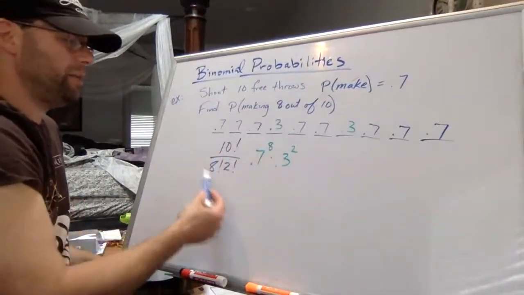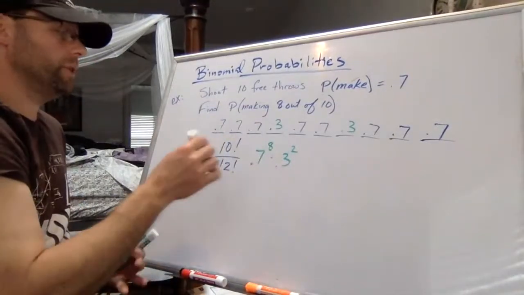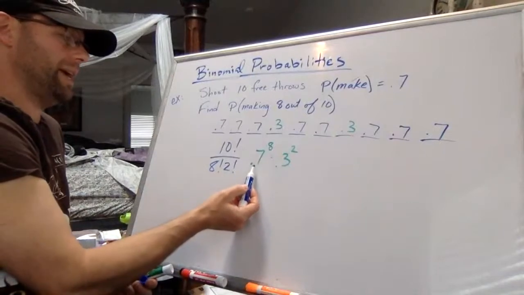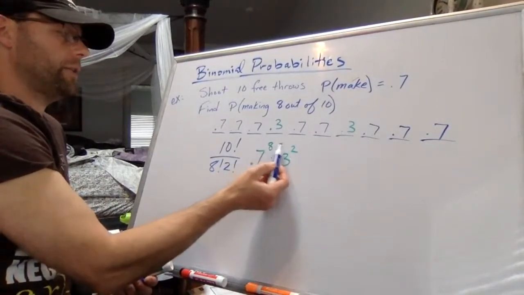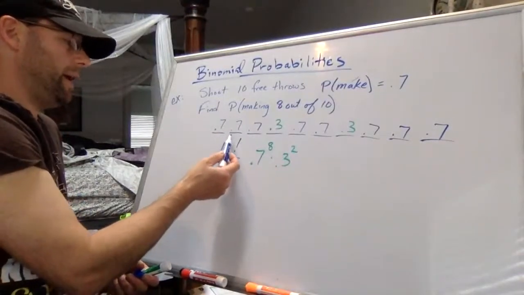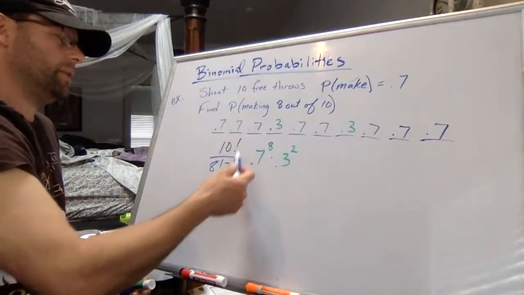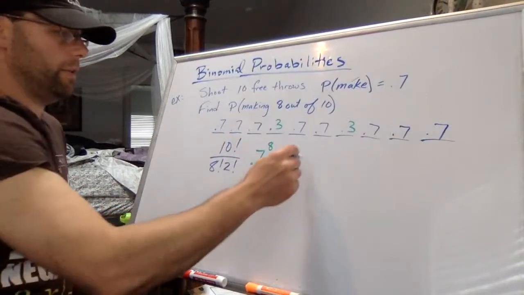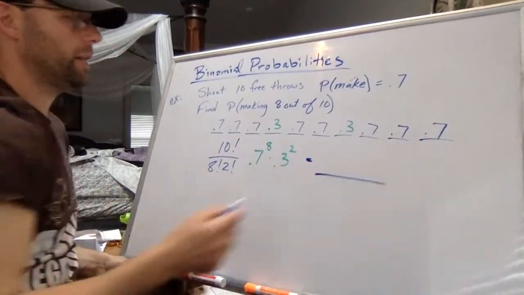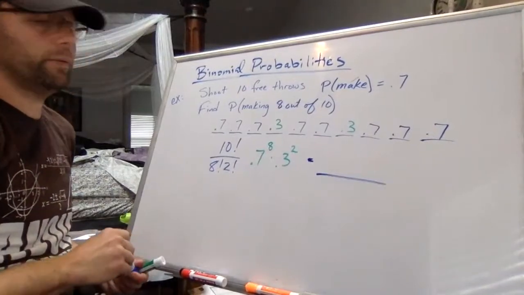And that actually perfectly matches terms in a binomial because you've got like an a to a power times a b to a power, but the powers together add up to the expansion power. And this really is just 10C8. So whatever this turns out to be, that's the likelihood of making 8 out of 10 free throws.